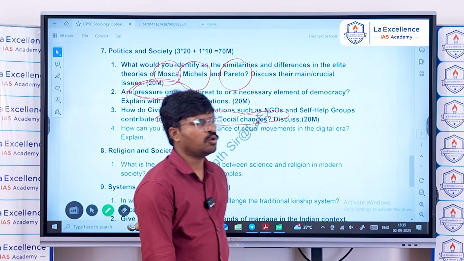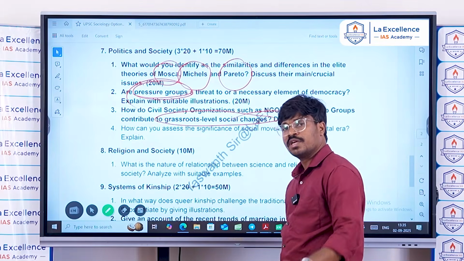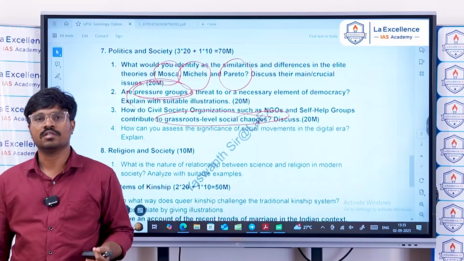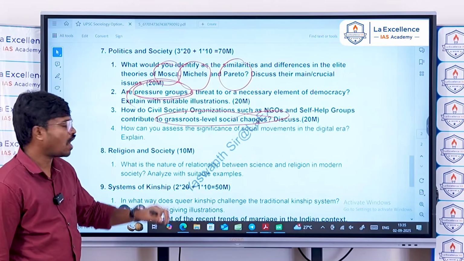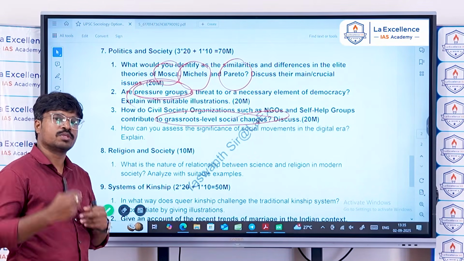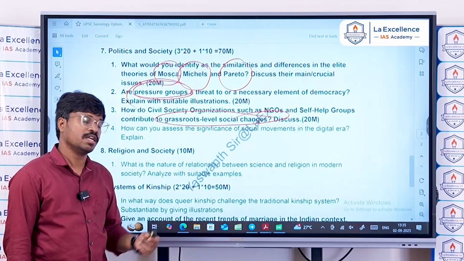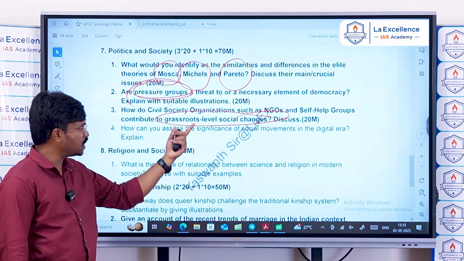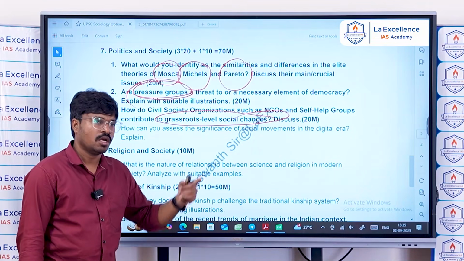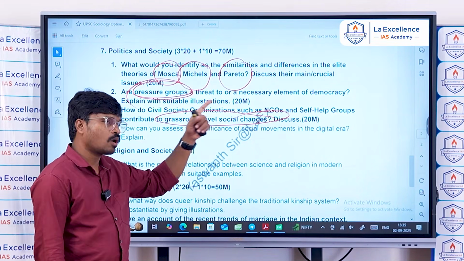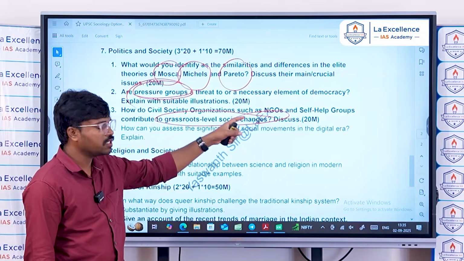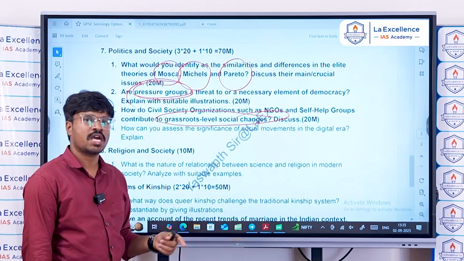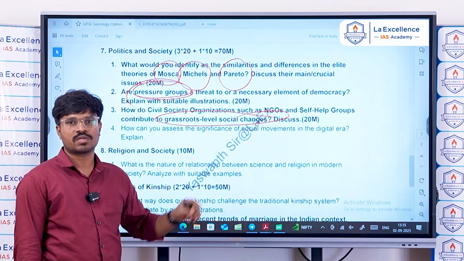You may think, what is the difference between a general studies answer and a sociological answer? Here you have to write the perspectives. For example, you have to bring Karl Marx into the understanding of NGOs and self-help groups. Karl Marx would say that NGOs and self-help groups are tools created by the haves of the society for exploiting the have-nots of the society.